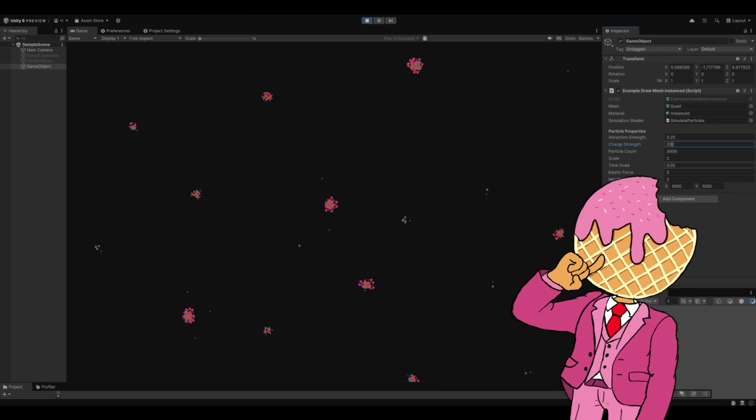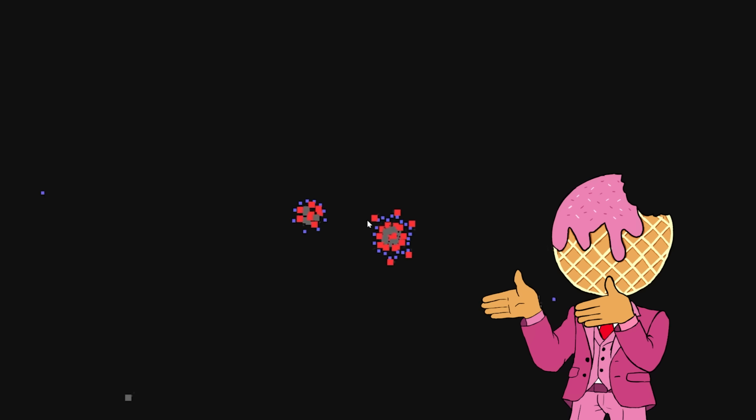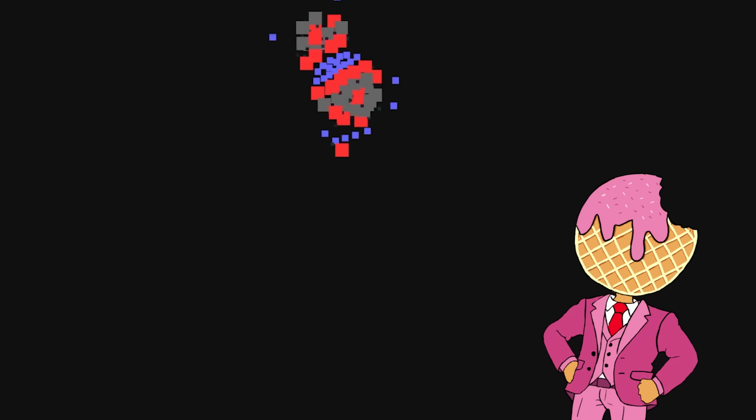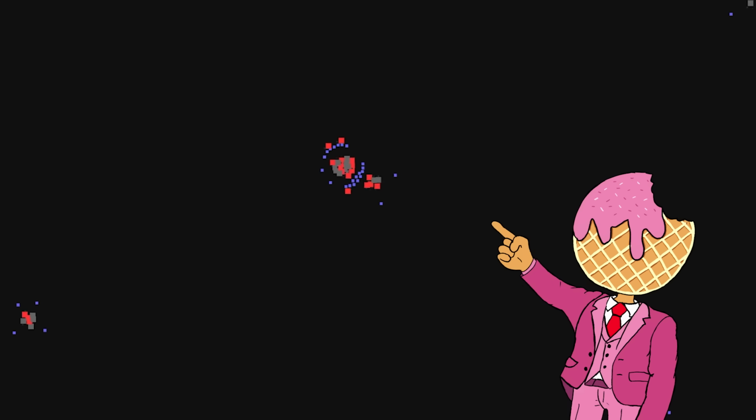Okay, so we're gonna increase the electrical charge here. Okay, these two guys, nope, never mind. This is such interesting emergent behavior though. That's a big atom. Whoa, okay, and it just ate that one. This is like a stable structure forming here. Yeah, look at these, these are molecules. These are some actual molecules forming.